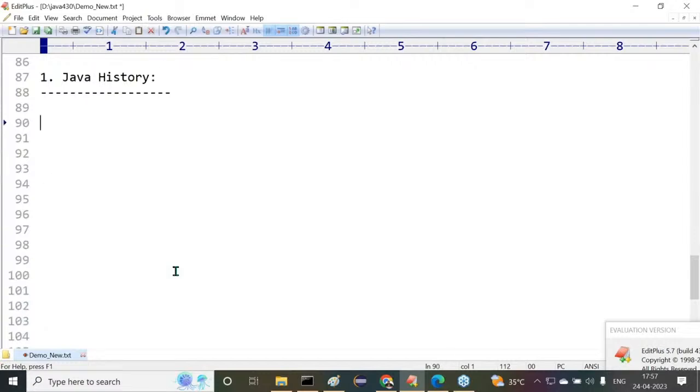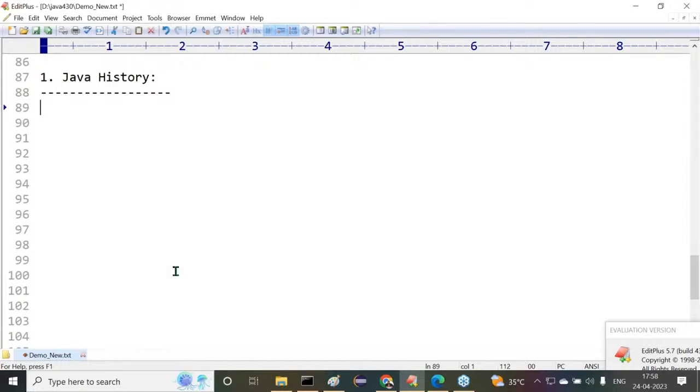Before starting this topic, I'm giving clarity. This topic is only for knowledge purpose. Nobody will ask questions on this. It is not at all important in the point of project work, and not at all important in the point of interview. But every Java developer should know the reason why Java came into the picture. Who has provided Java? Why did Java come? Basic awareness that I am going to discuss now.